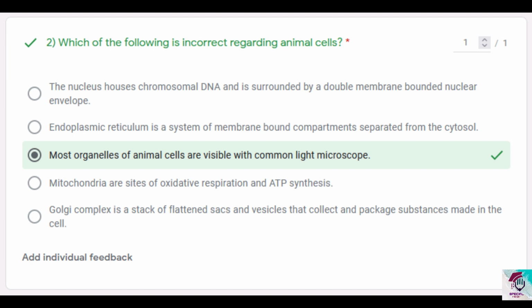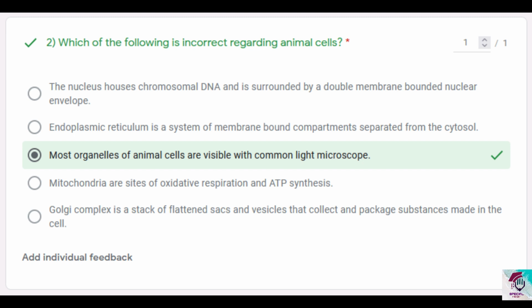But eukaryotes, like animal cells, have their entire genetic material housed within the nucleus, and their genetic material is the genetic material of the chromosome. That's why it's called chromosomal DNA. So it is housed within the nucleus, and the nucleus is composed of a double membrane structure, you know that.